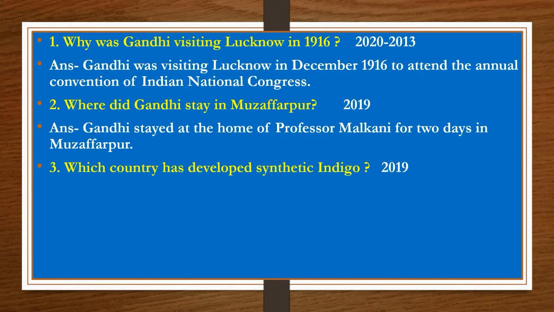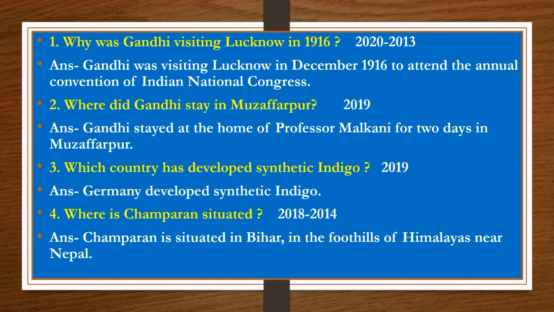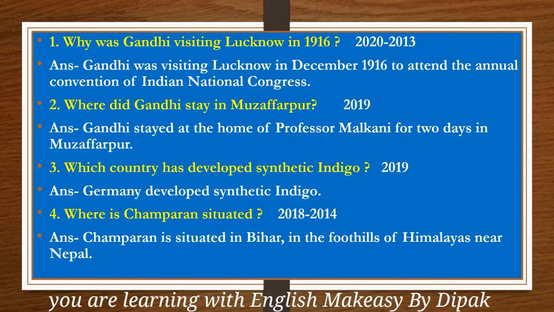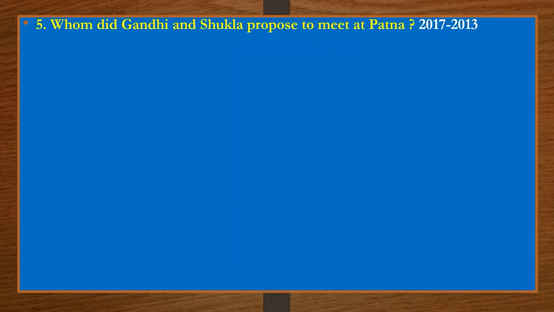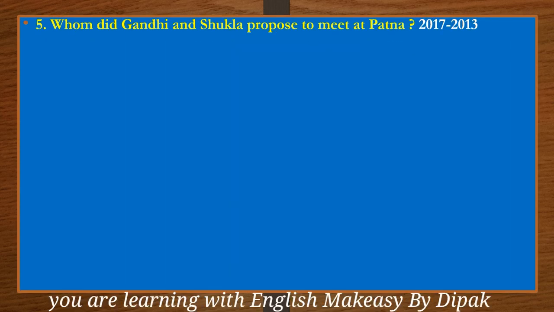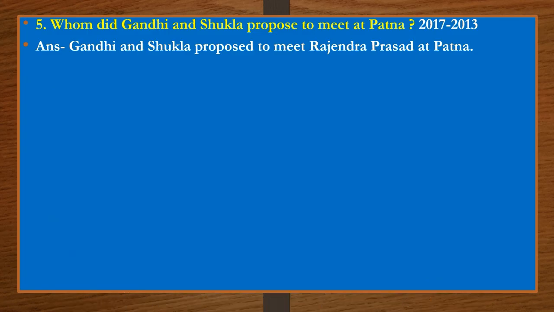Which country has developed synthetic indigo? Germany developed synthetic indigo. Where is Champaran situated? Champaran is situated in Bihar in the foothills of Himalayas near Nepal. Whom did Gandhi and Shukla propose to meet at Patna? Gandhi and Shukla proposed to meet Rajendra Prasad at Patna.